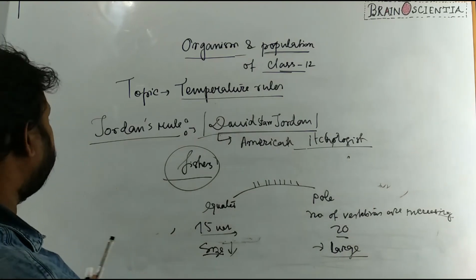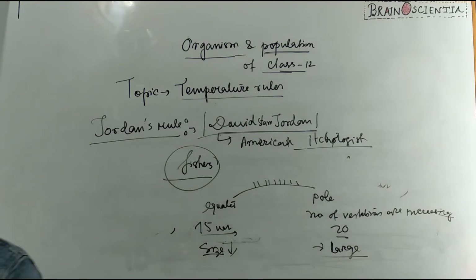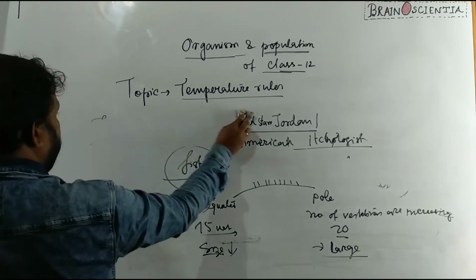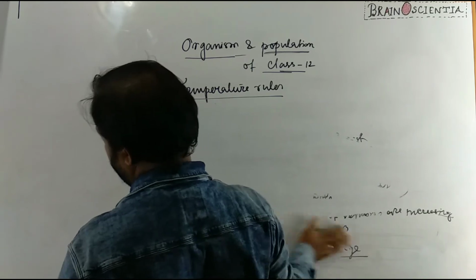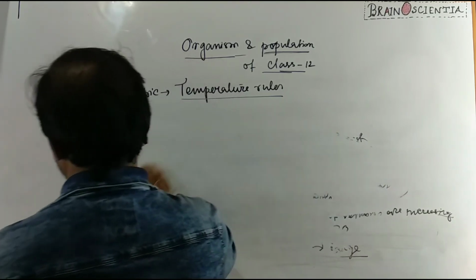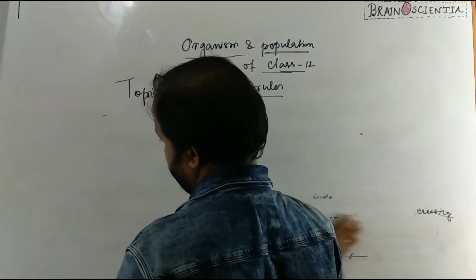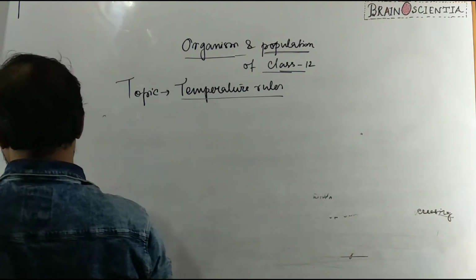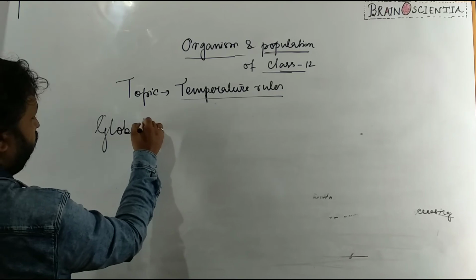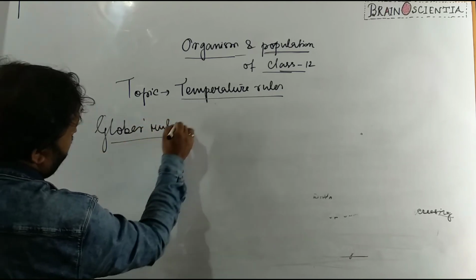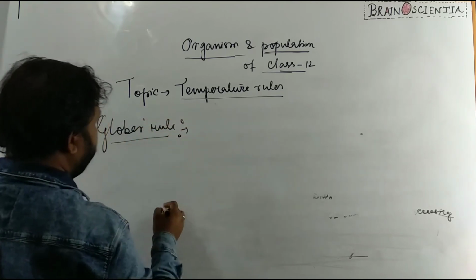One more temperature rule was put forward by Gloger. Gloger's rule is very interesting. He talks about pigmentation.